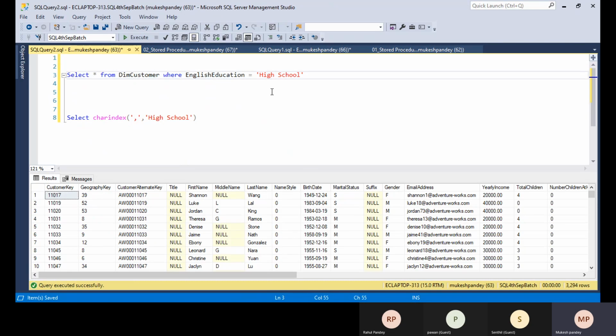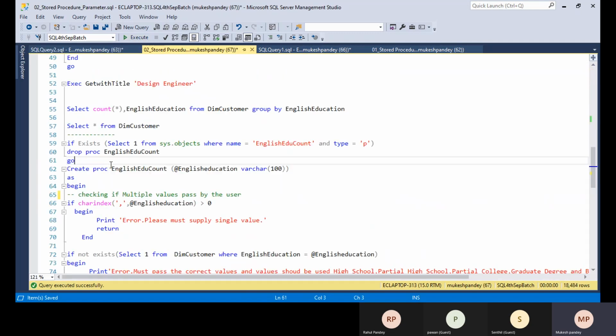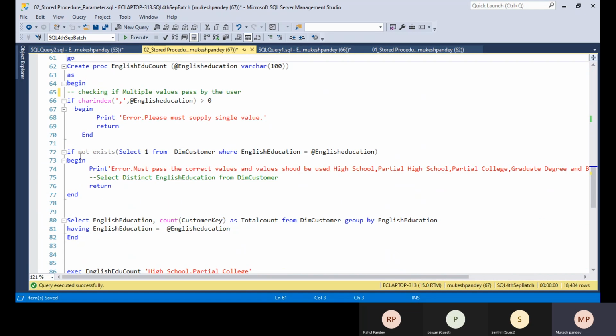For example, I put an incorrect spelling here, something like HEIG. So what will happen here? If you try to execute, the output will come blank. Or, for example, suppose any value which is not available, like middle school, is passed in this table. This value is incorrectly passed by the user, so the output will not come. So for that I'm checking if not exist.